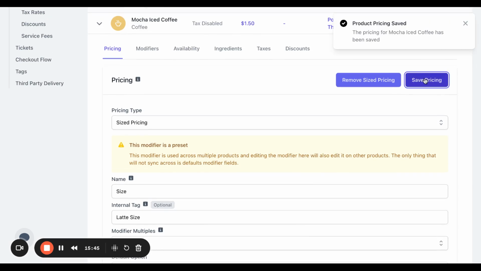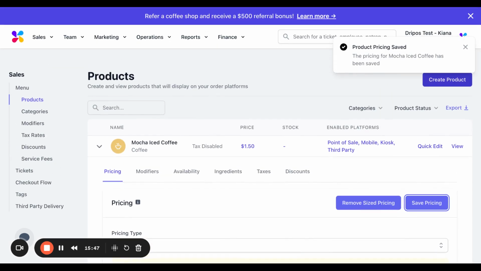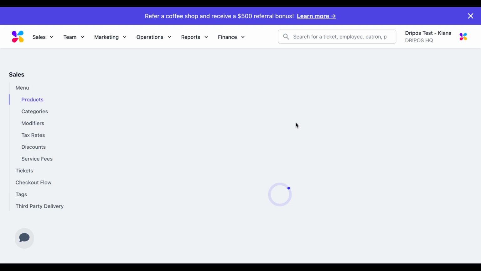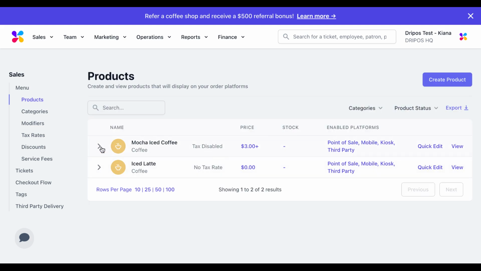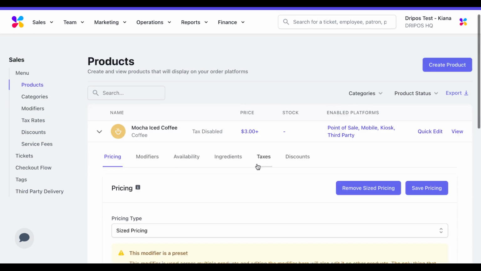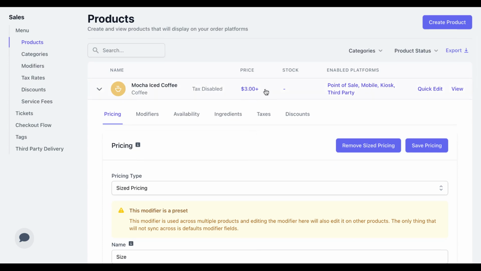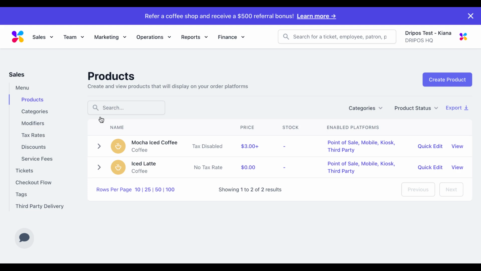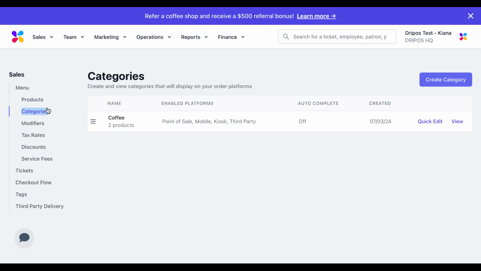We can click save. Now if we refresh, we'll see that Mocha Iced Coffee now has a price of 3 and higher. So you cannot attach priced modifiers to an entire category. It can only be attached at an individual product level, versus add-on modifiers, which you can attach to entire categories so that they can quickly be attached to all products within a category.